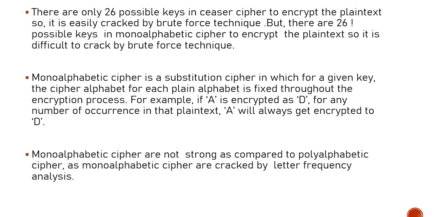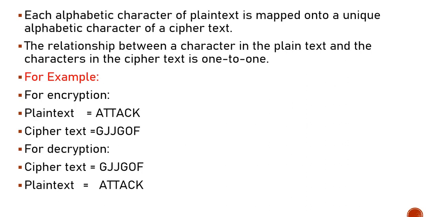Monoalphabetic cipher is a substitution cipher in which, for a given key, the cipher alphabet for each plain alphabet is fixed throughout the encryption process. For example, if A is encrypted as D, then for any number of occurrences in that plain text, A will always get encrypted to D. Monoalphabetic ciphers are not as strong as polyalphabetic ciphers, as they are easily cracked by letter frequency analysis. Each alphabetic character of plain text is mapped onto a unique alphabetic character of the cipher text, so there is a one-to-one relationship between the characters of the plain text and the cipher text.